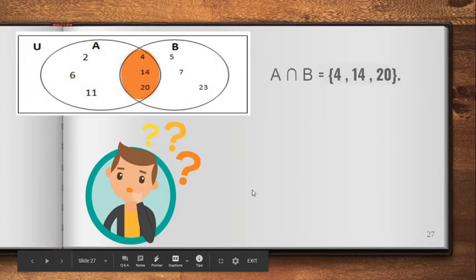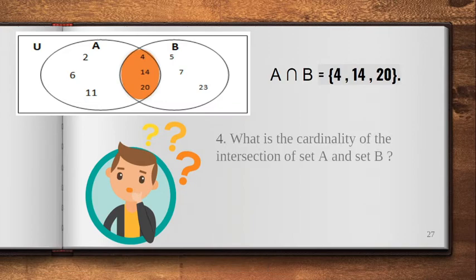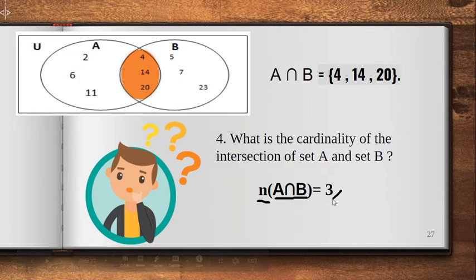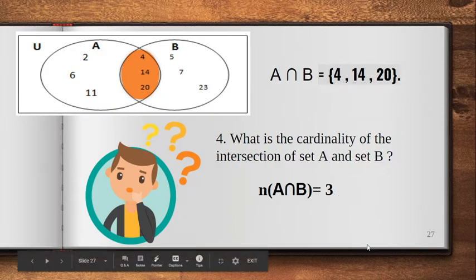Now, if we have A intersection B is equal to 4, 14, and 20, what is the cardinality of the intersection of these sets? So we have cardinality, just like the example earlier, cardinality of A intersection B is equal to 3 since we have 3 elements for the intersection.